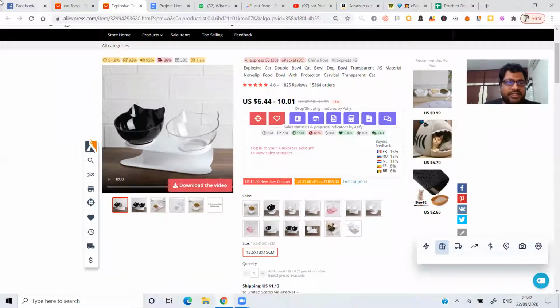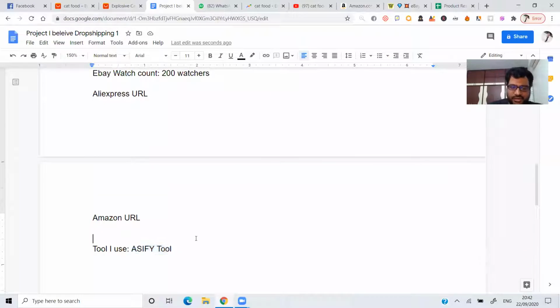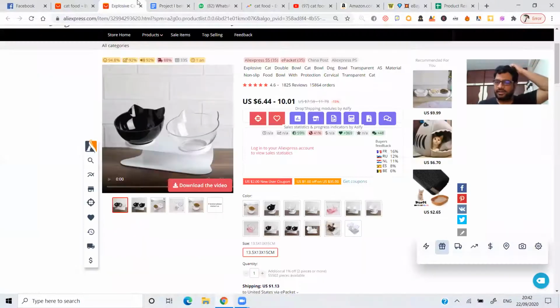Let me write it here itself: Asifi tool. Install this tool. It's a Google Chrome extension. Now I'll tell you how to work with this particular Asifi. For example, you are researching this particular product. Go ahead and install this Asifi Google Chrome extension.